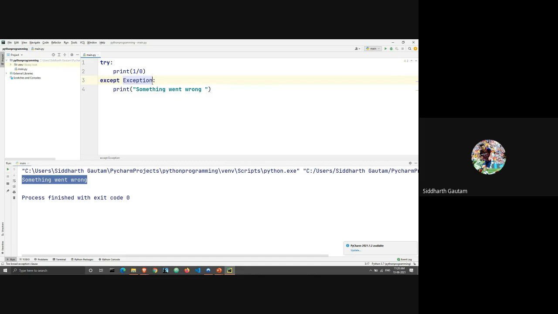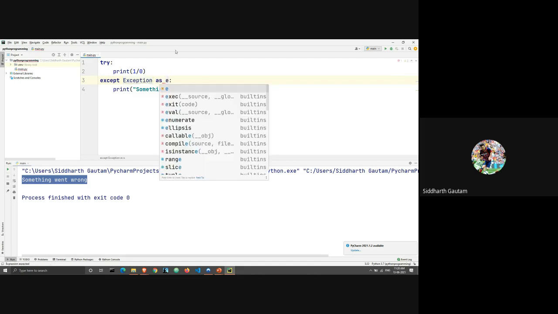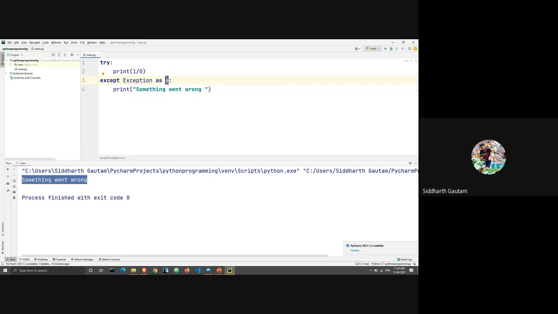So what if I want to see the error? In that case, I will write except Exception as e. You don't need to use the variable e. You can use x, y, z or anything. We already know that. And here, instead of printing something went wrong, I'm just going to print e. I run this, and as you can see, the output is division by 0. The exception is being represented by the variable e, which means the value of the exception is division by 0. So the error here is division by 0.